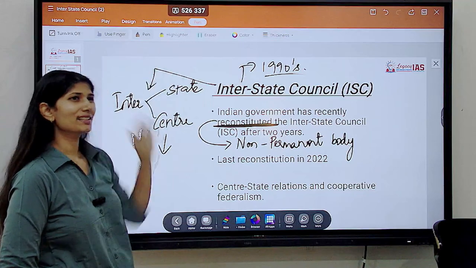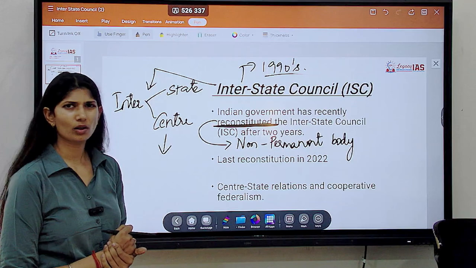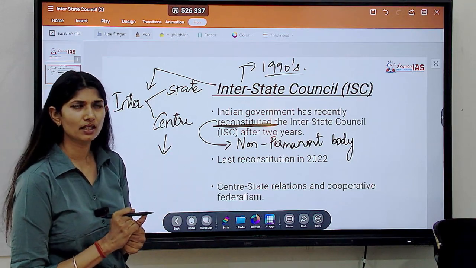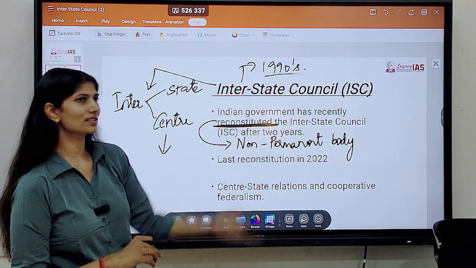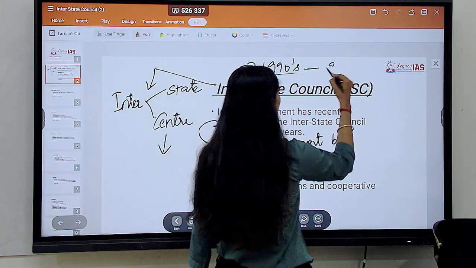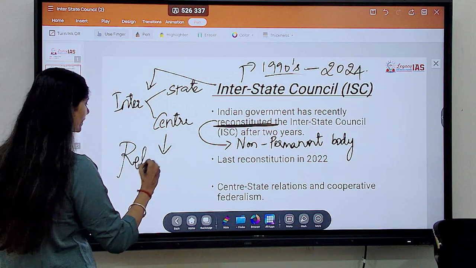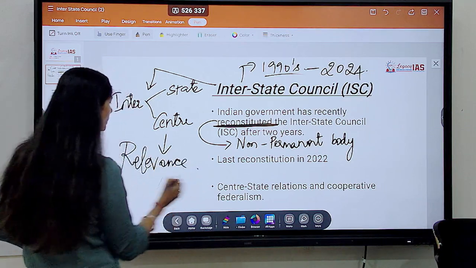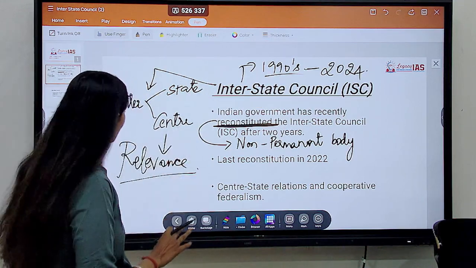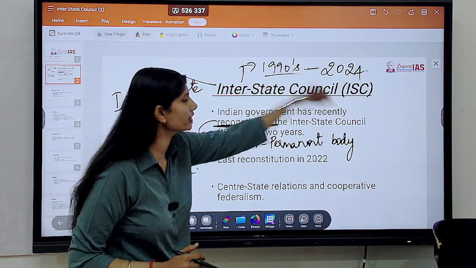In the 1990s we see the LPG era, the end of the Cold War, when the world transitioned from a bipolar world to a unipolar world. What the 1990s were is now the same condition in 2024. So first we will discuss the relevance of this body in present time. We have now discussed what this Interstate Council is. Now we will say what the relevance of this body is in present day time.